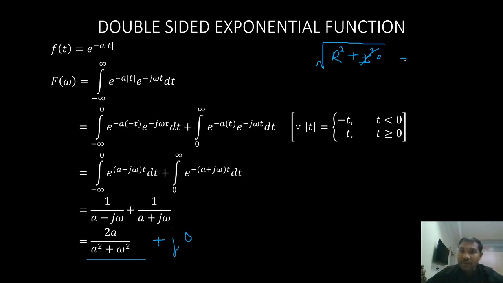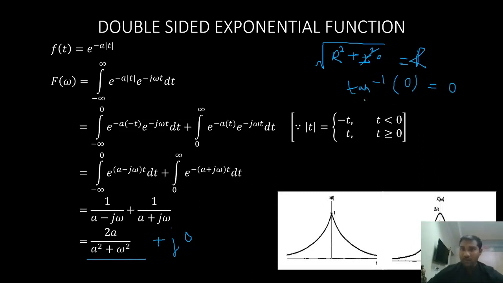And what am I left with? That is nothing but root over r square. Root over r square means my real term itself. So this is my amplitude spectrum. So I can draw my amplitude spectrum just based on F of omega. How about phase spectrum? Tan inverse of imaginary part 0 by real part. So it is tan inverse of 0. Tan inverse of 0 is 0, right? So there is no need to draw the phase spectrum. We will only draw the amplitude spectrum.